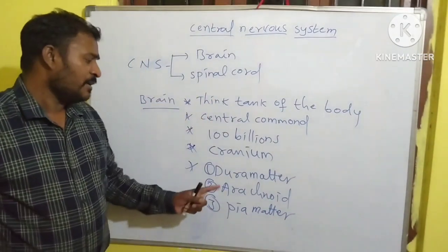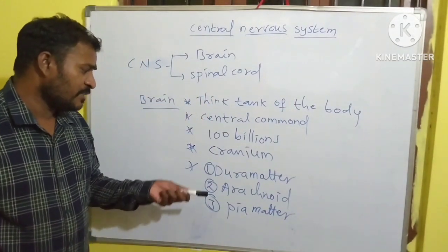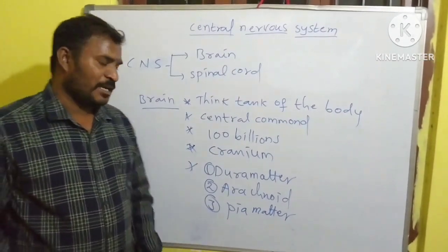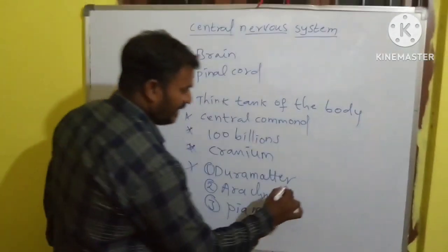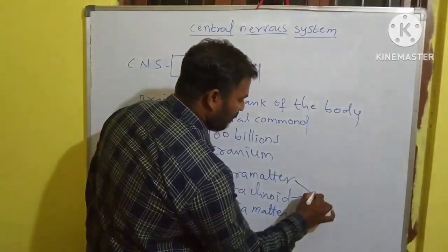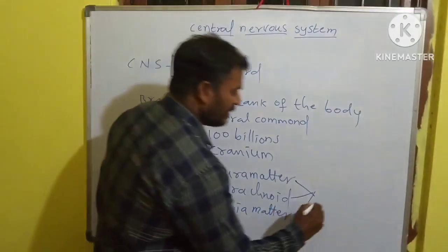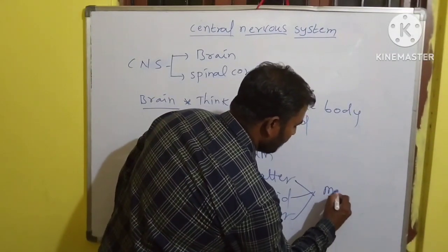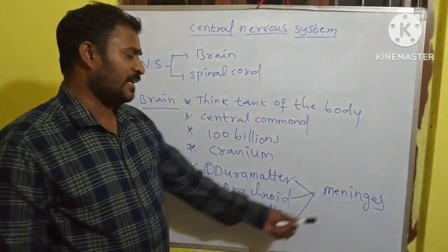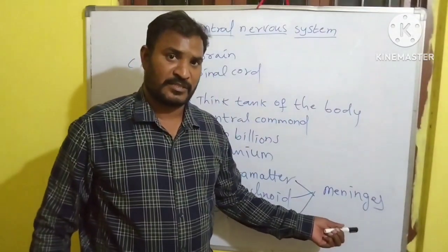These three layers together are called meninges.